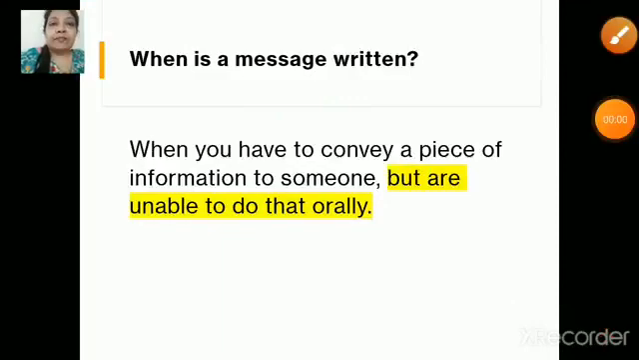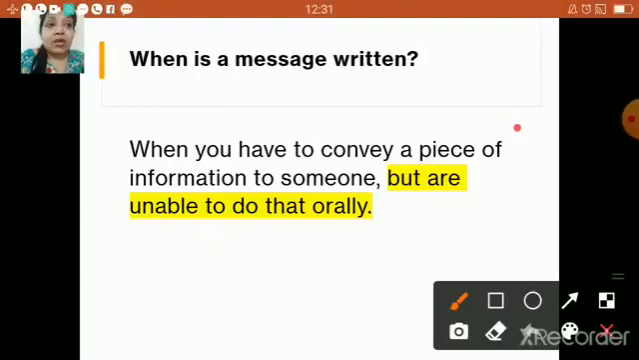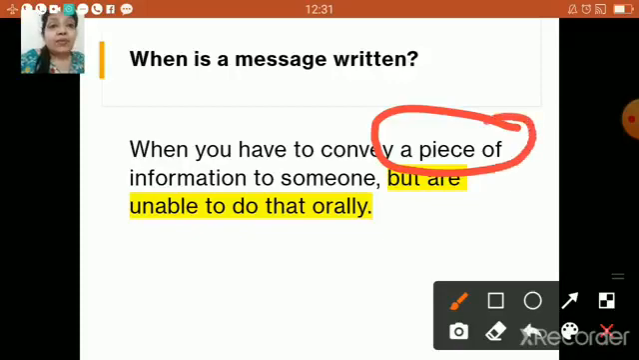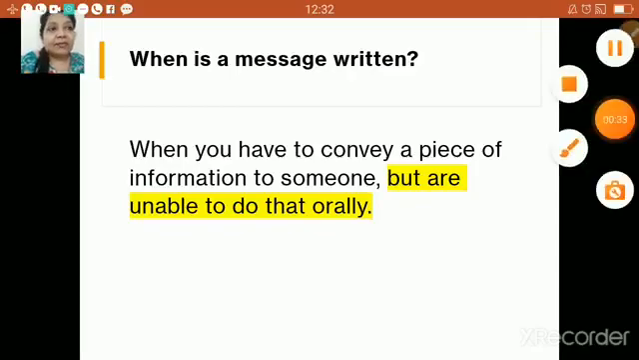Now, children, when is a message written? As we know, when you have to convey a piece of information to someone, I repeat, when you want to convey a piece of information, that means a short message, to someone but are unable to do that orally, that means you cannot give the message orally, that is the reason you have to convey this message in a written form. So now, children, let us quickly check a few points on how to draft a message.